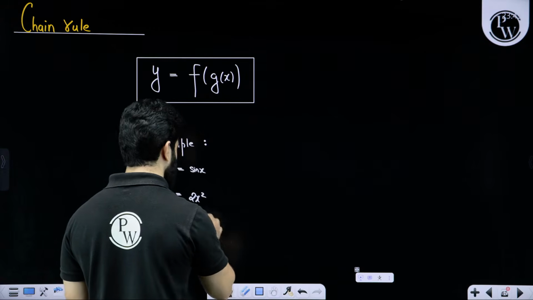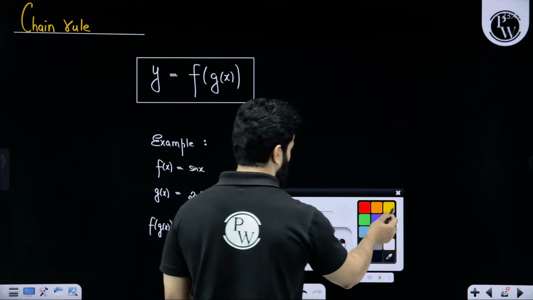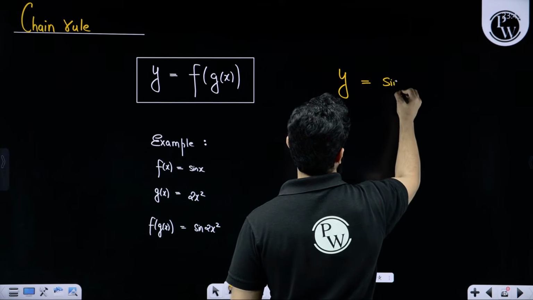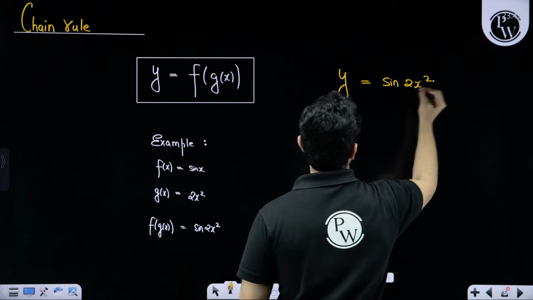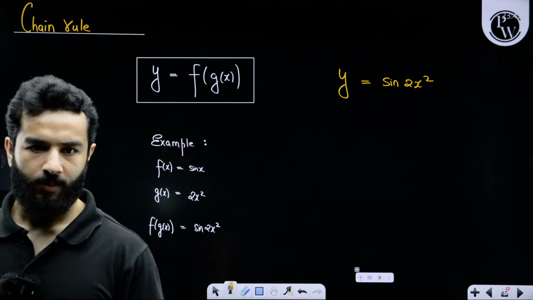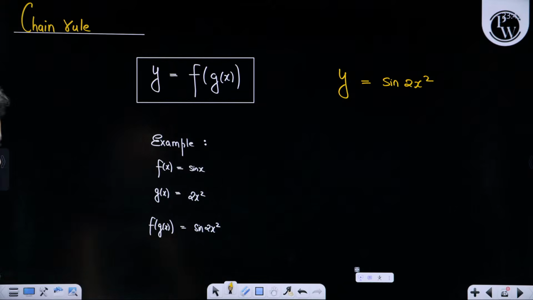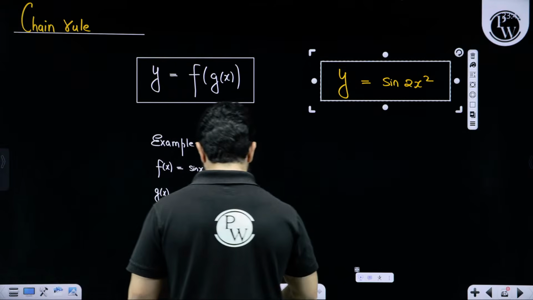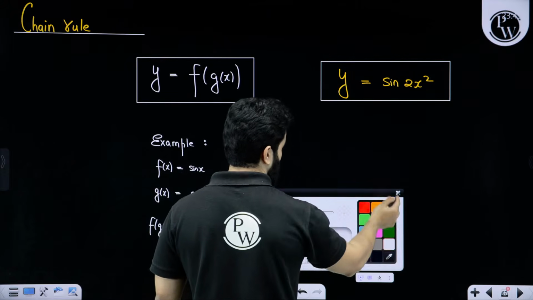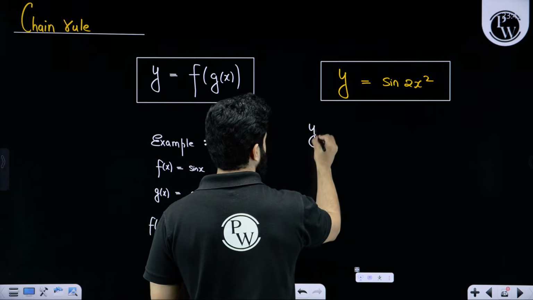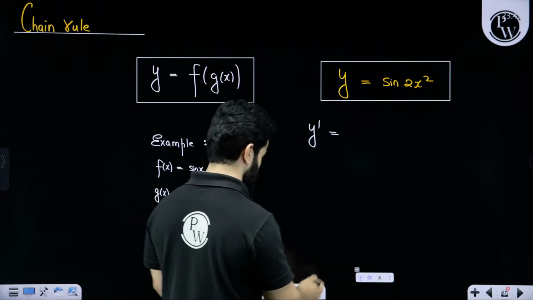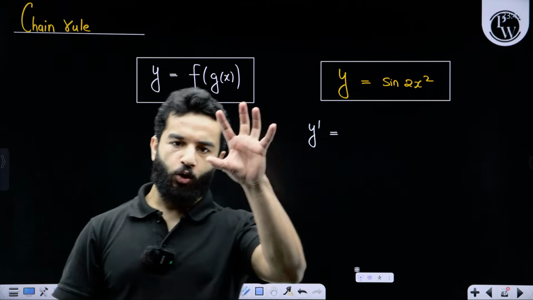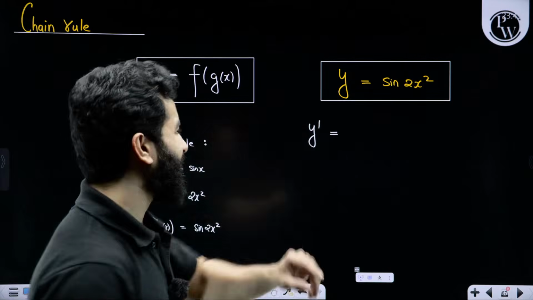We are going to learn that, let's suppose you want to differentiate y equals sine of 2x square. How to differentiate this? This is what we are going to learn. So what we are going to do is, y dash equals what?